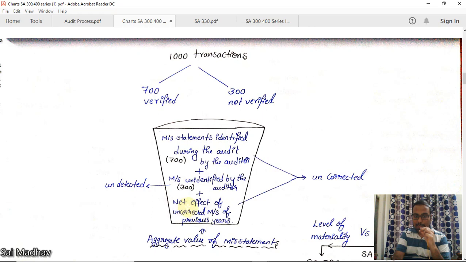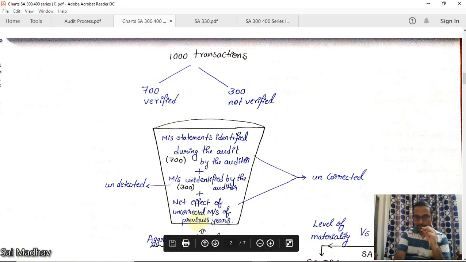Plus the net effect of uncorrected misstatements of previous years. In previous years also there might have been misstatements. Those previous year misstatements will affect the opening balances and the closing balances, so they will affect current financial statements also. So these three as a whole we'll call the aggregate value of misstatements.